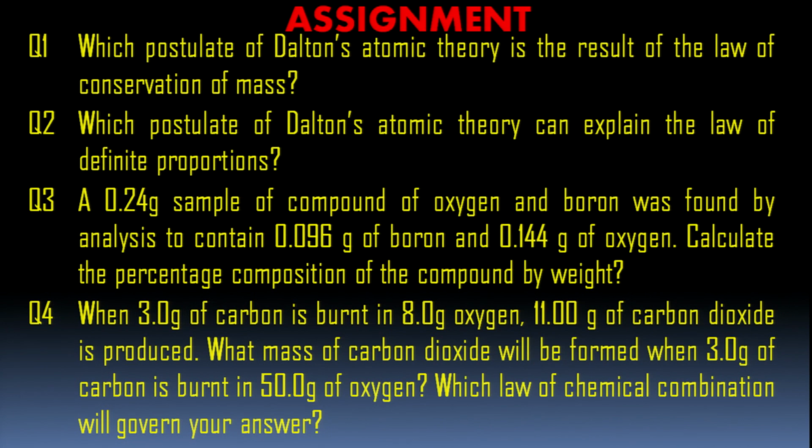Then comes a simple numerical question. A 0.24 grams sample of compound of oxygen and boron was found by analysis to contain 0.096 grams of boron and 0.144 grams of oxygen. Calculate the percentage composition of compound by weight. What you have to do here, children?